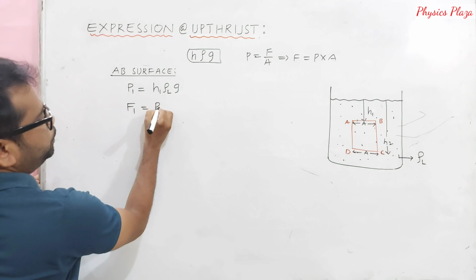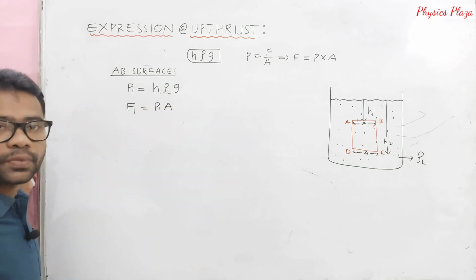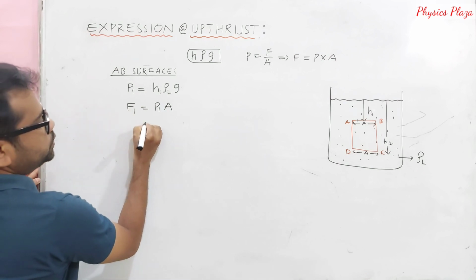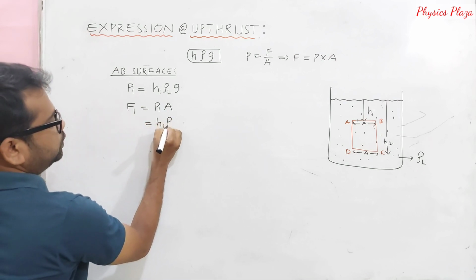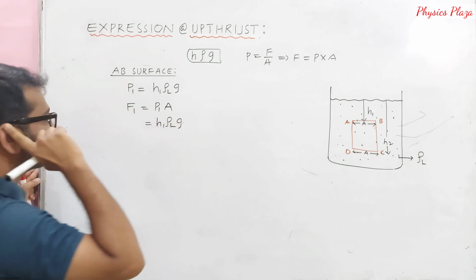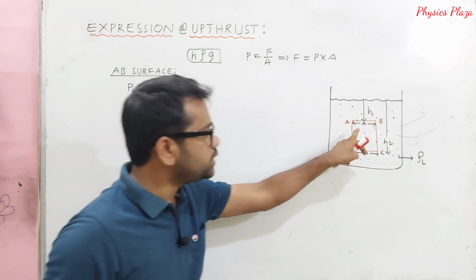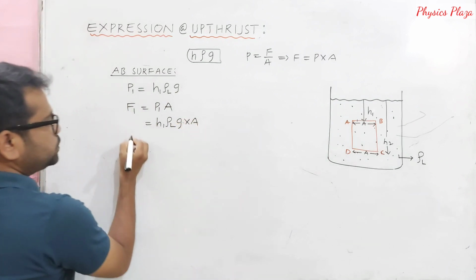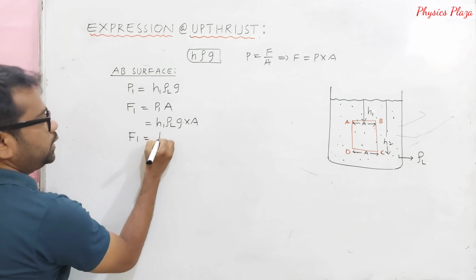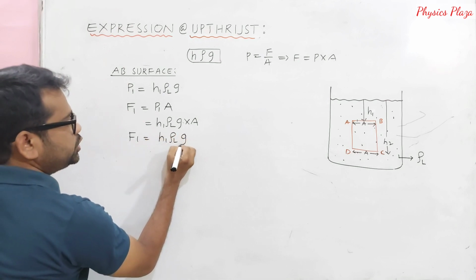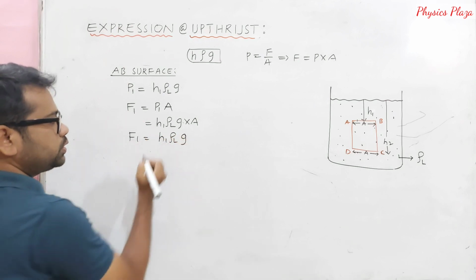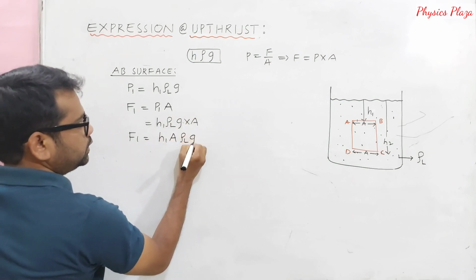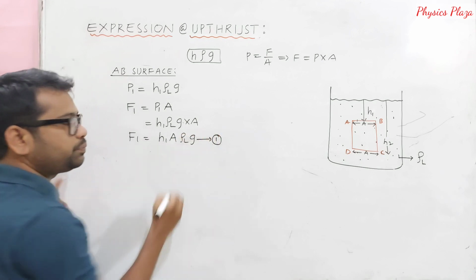Then this will be P1 into A. P1 is H1 rho L g, and the surface area is A. So F1 is equal to H1 A rho L g. Let it be equation 1.